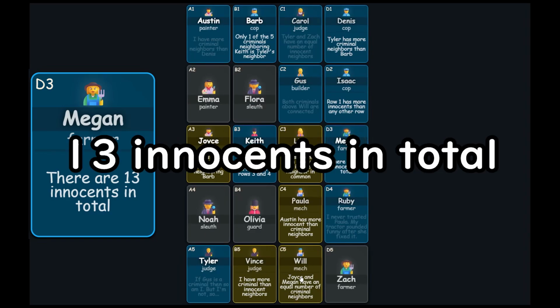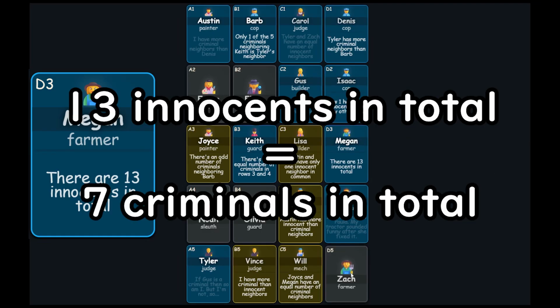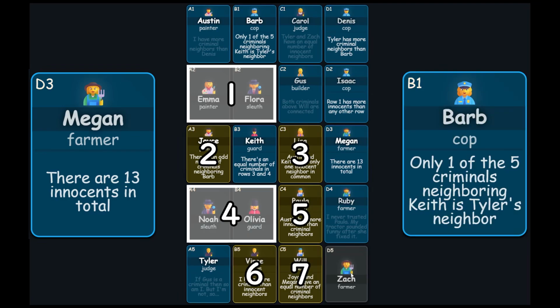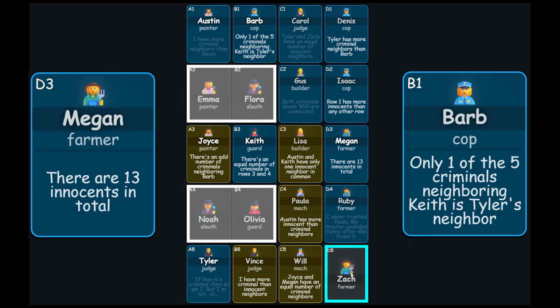There are 20 people on the board, so this also means there are 7 criminals in total. 5 of them are revealed, and 1 is among these 2, and 1 is among these 2. That's all 7 of them, so we can mark Zach as innocent.